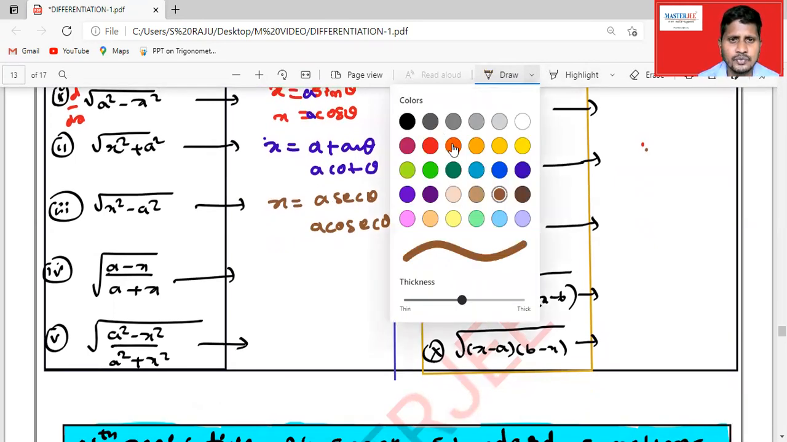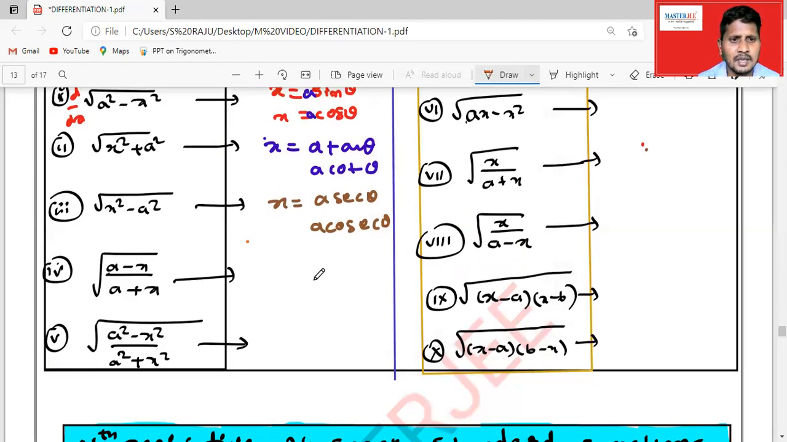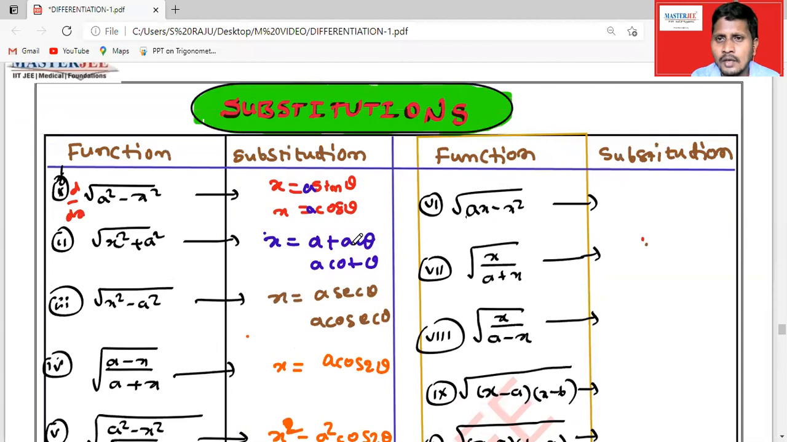Derivative becomes very easy. Right, next, if it is a minus x by a plus x, you have to substitute x is equal to a cos 2 theta. Here, x square is equal to a square cos 2 theta. Because if we substitute here, we are going to get the form 1 minus cos 2 theta by 1 plus cos 2 theta. We know that 1 minus cos 2 theta is 2 sin square theta, and 1 plus cos 2 theta is 2 cos square theta, right?